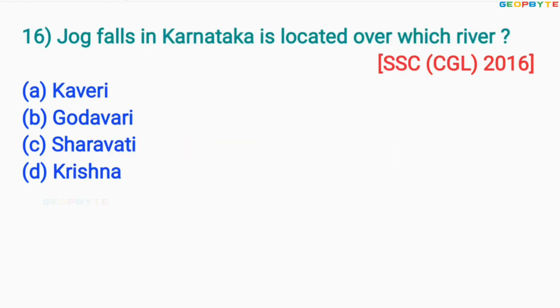Next question is, look at the 16th one, asked in 2016 for SSC exam like this. Jog Falls in Karnataka is located over which river? Option A, Kaveri. Option B, Godavari. Option C, Saraswati. Option D, Krishna. The correct answer is option C, Saraswati.